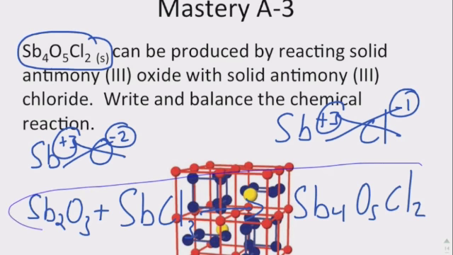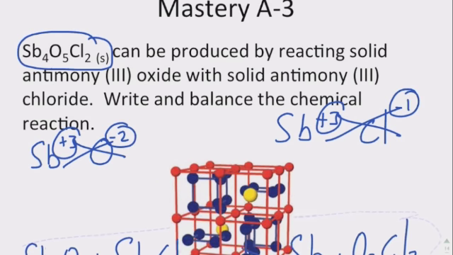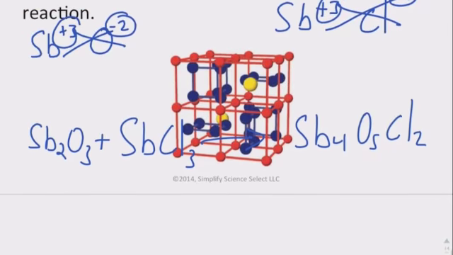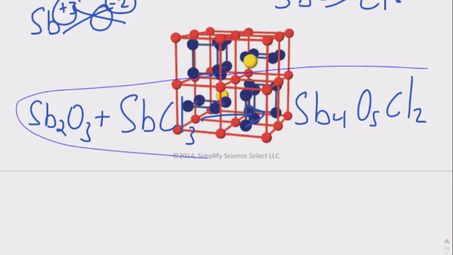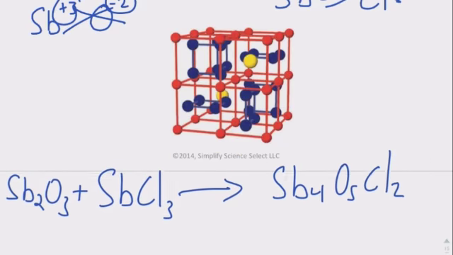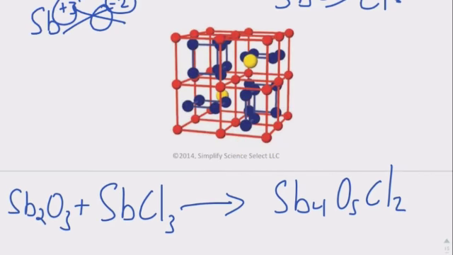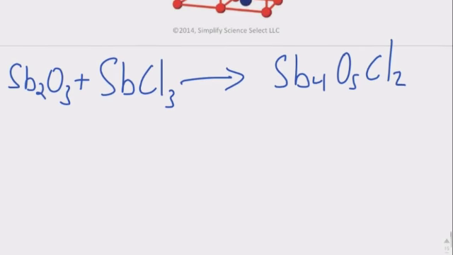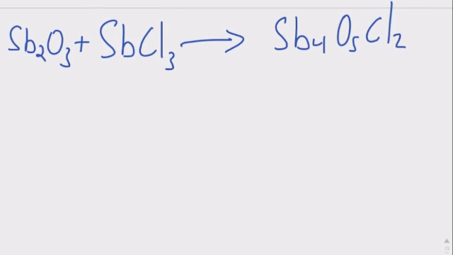So we'll go ahead and take this and pull it down a little bit so that we can have a little bit of room to work with everything, because this one's a pretty tough one to balance. And so when we're looking at this, we still want to do the same thing that we always do and break it up into what we're dealing with. We're dealing with Sb, oxygen, and chlorine.